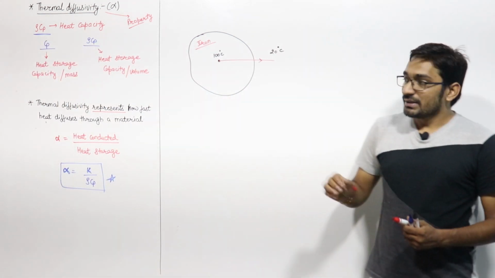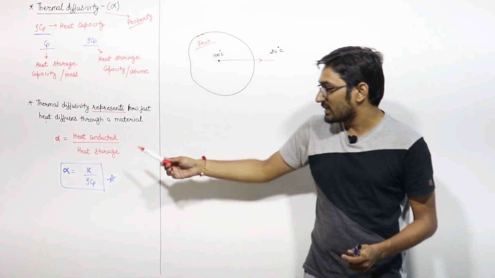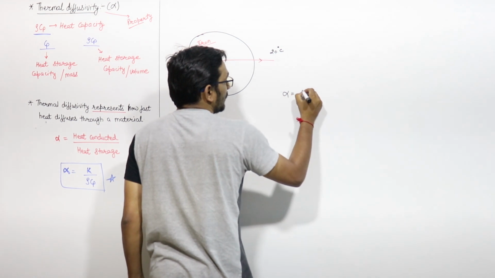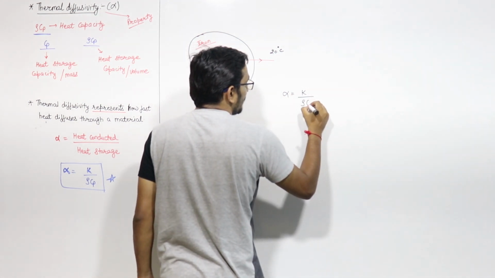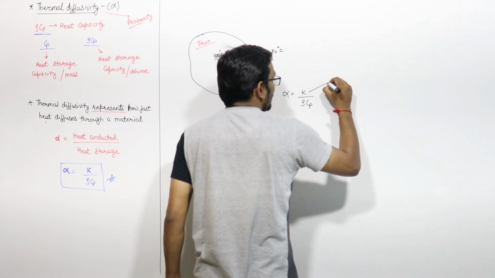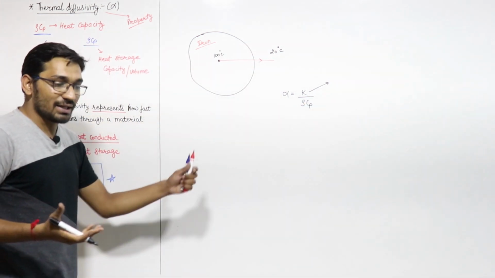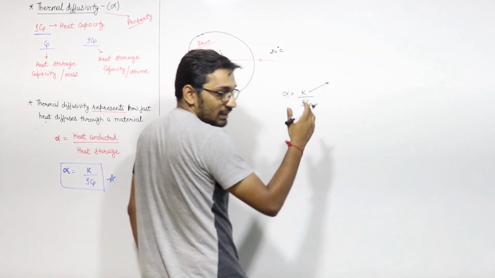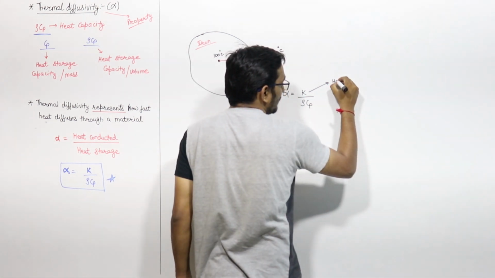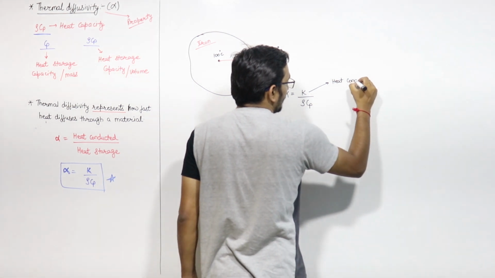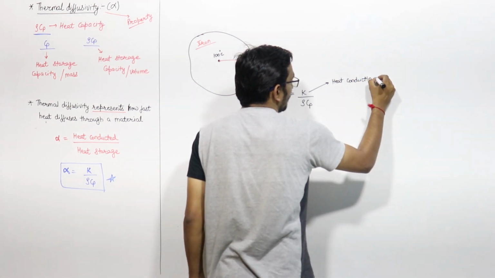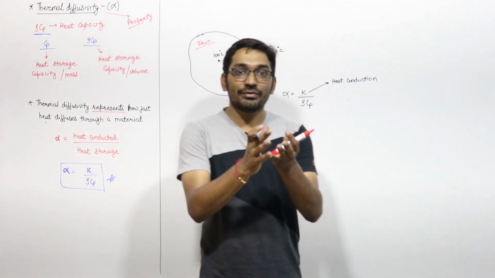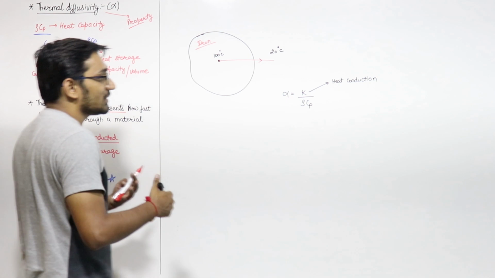In this formula, alpha equals K upon rho Cp, this K represents heat conduction. It is the thermal conductivity, right? So this K represents how well a material conducts heat.